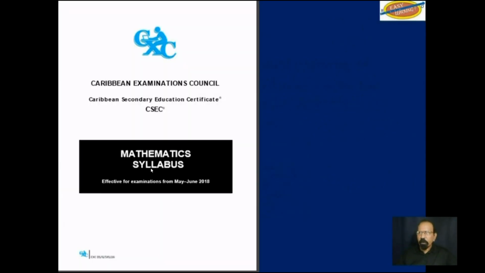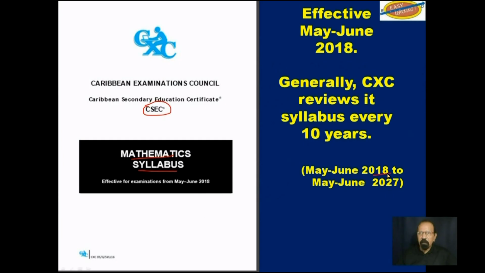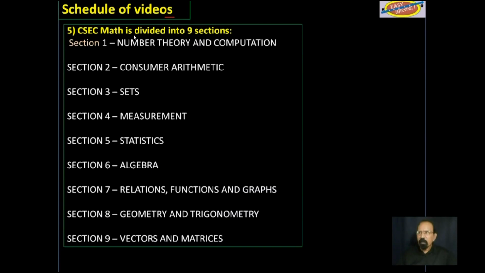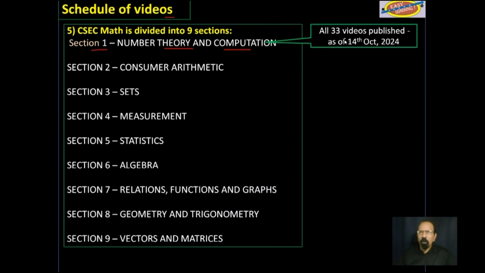We continue with the mathematics syllabus for CSEC 2018 to 2027. Schedule of videos. Section 1, number theory and computation: all 33 of those videos have been published in their entirety on YouTube.